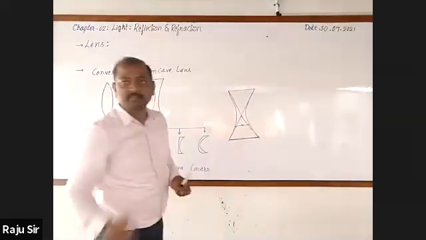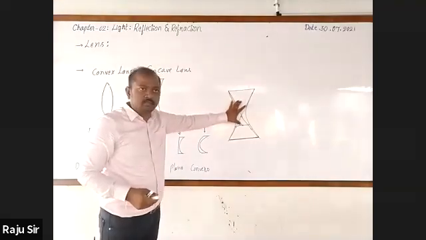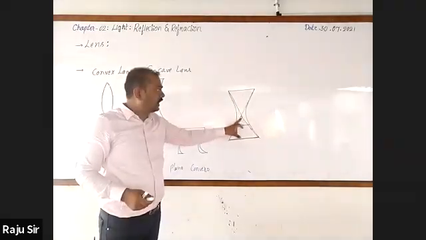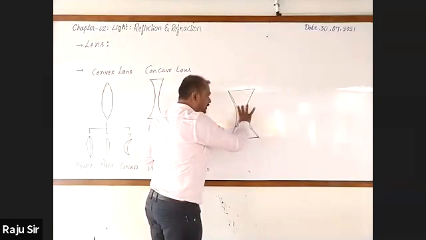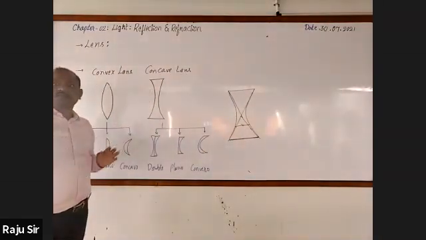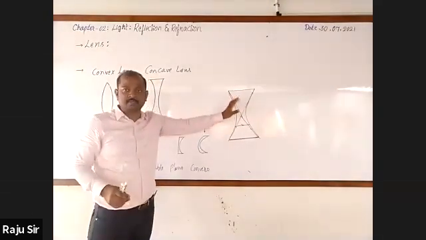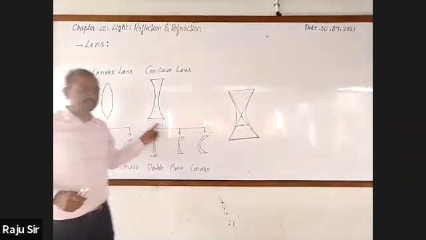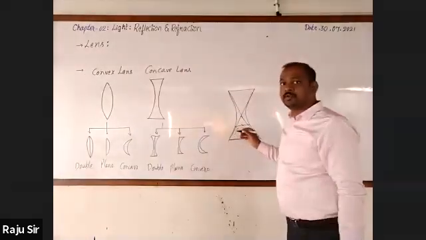Okay, look here. Here we have taken two prisms which are placed one on the other at their vertices, and then they appear like a concave lens. Then can we say that a concave lens appears like the arrangement of two thin prisms at their vertices? Yes, sir.